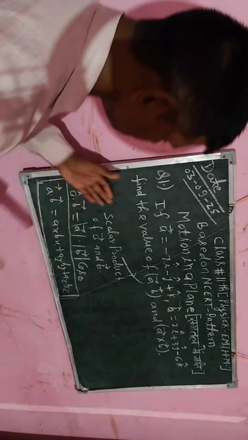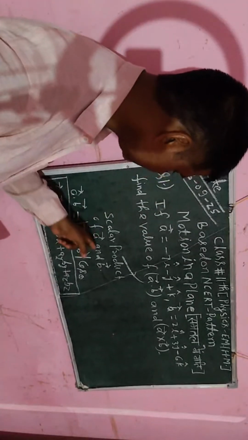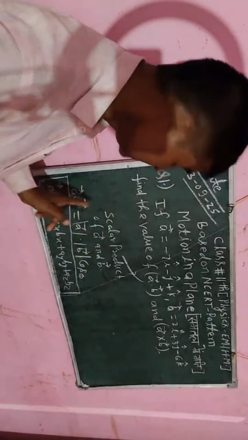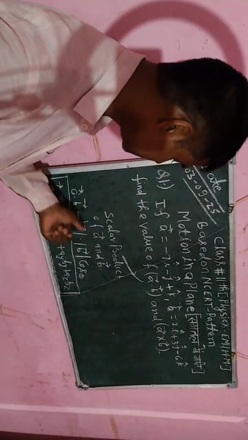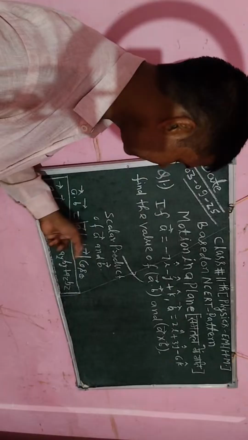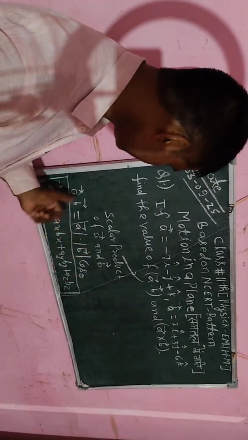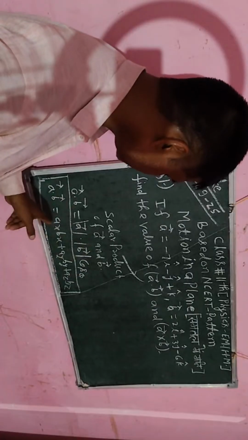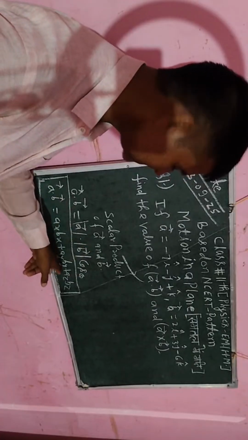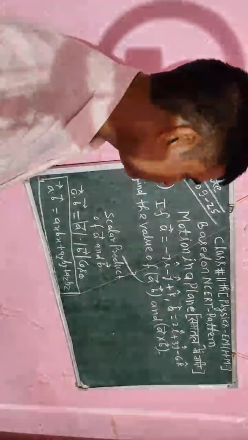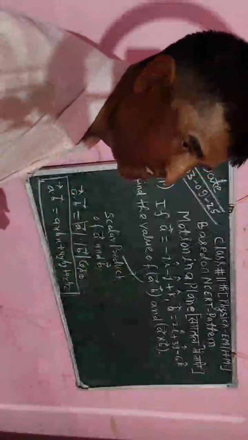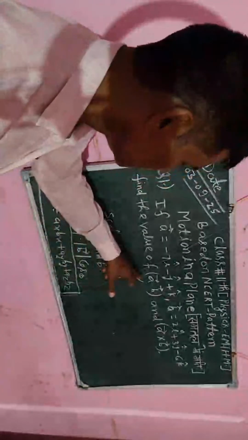Okay, so this is the scalar product of vectors A and B. It is also written as vector A dot B, which is equal to the magnitude of vector A and the magnitude of vector B and the cosine of the angle between these two vectors. So I will write A dot B equals Ax Bx plus Ay By plus Az Bz. Okay, so this is the dot product. Each and every student has to know it clearly.